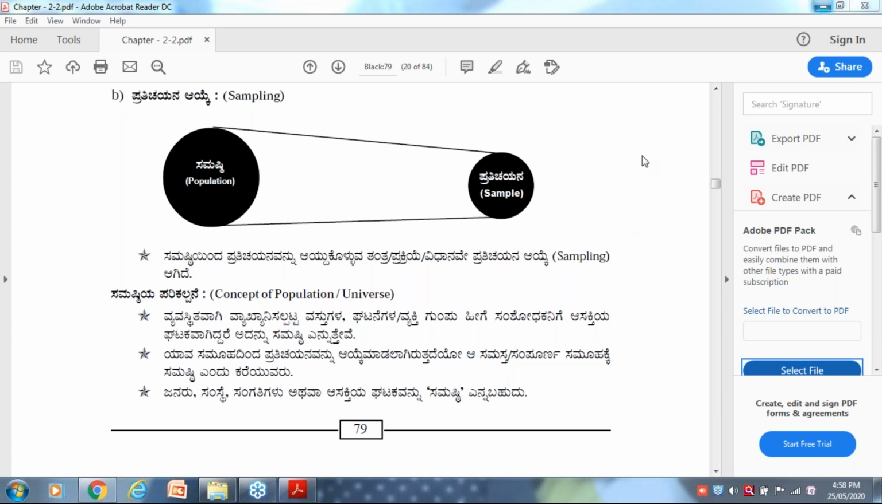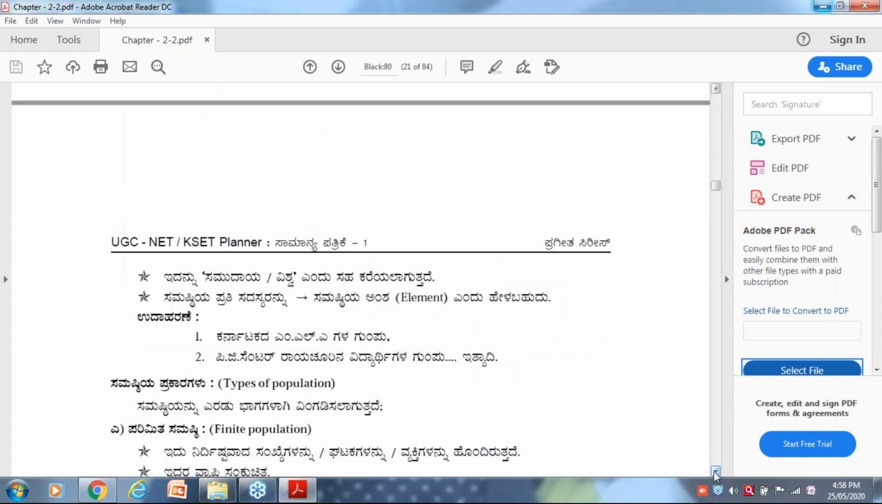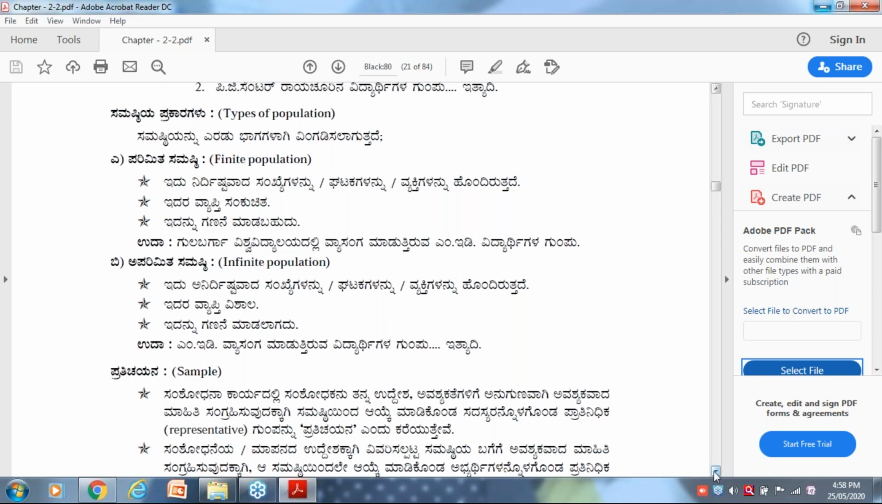First you have to define a population. Suppose the Karnataka University, if you presume it as a whole population, it is also called the universe. Am I right? In population, there are two kinds of population. One is finite population, another one is infinite population. Suppose I take Karnataka University students. Karnataka University has many students.